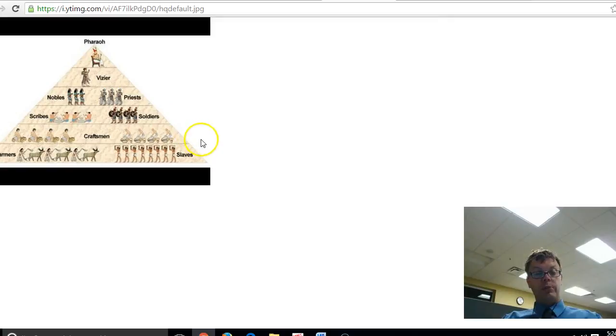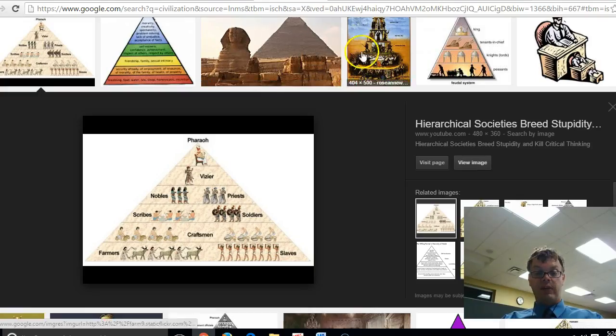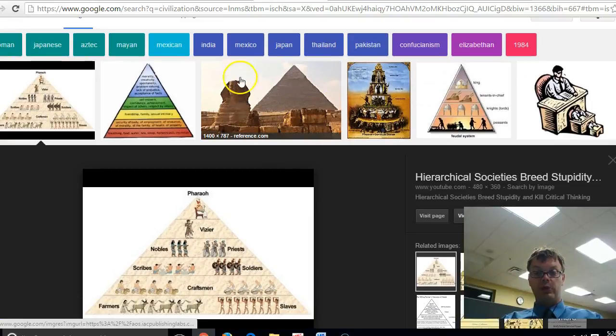So this would be Egypt, for example, and we will see that there's a hierarchy. There's a person on top and a person on the bottom. And it's really easy to think about this for Egypt because it's a pyramid, the person on top, and there were pyramids in Egypt. And it's also interesting to think about that because who were in the pyramids? Dead kings, pharaohs. They had so much power that they would have a huge pyramid built to them to